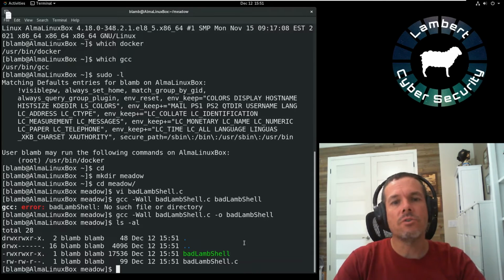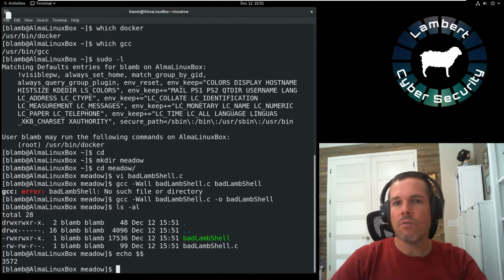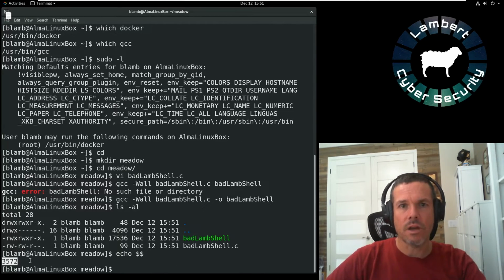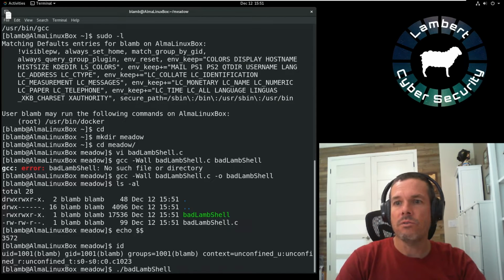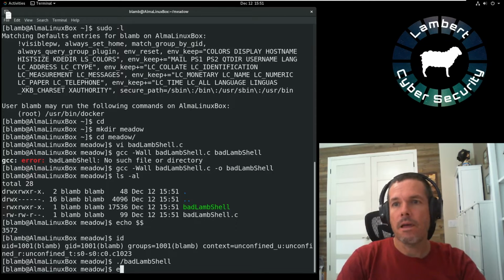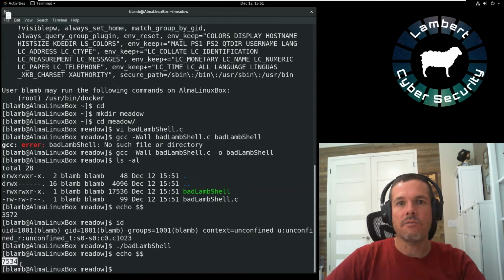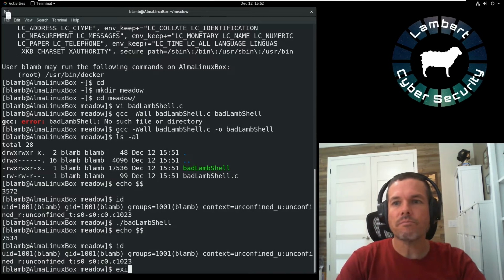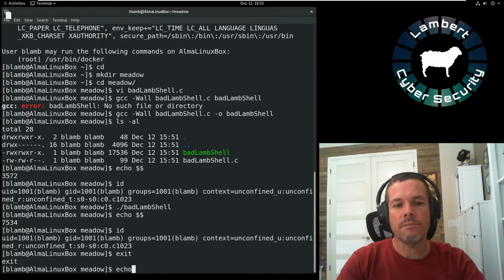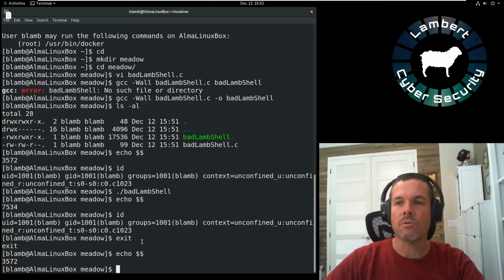So what happens if I execute this right now? First of all, you can see that my current shell's process ID is 3572, and I am user blam. So if we execute blam shell, you'll see that my process ID for my shell changed. So I am in a new shell, but I'm still user blam. So that set UID didn't work. The execl worked, but the set UID did not work. So let's go back to our original shell and see if we can get that to work. So 3572, I'm back in my original shell.